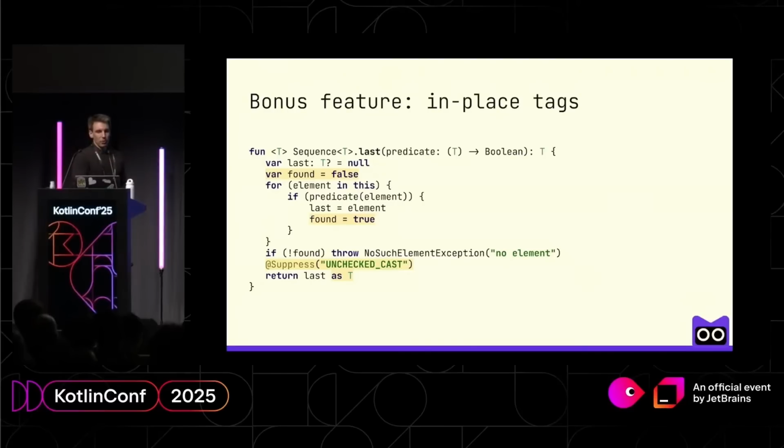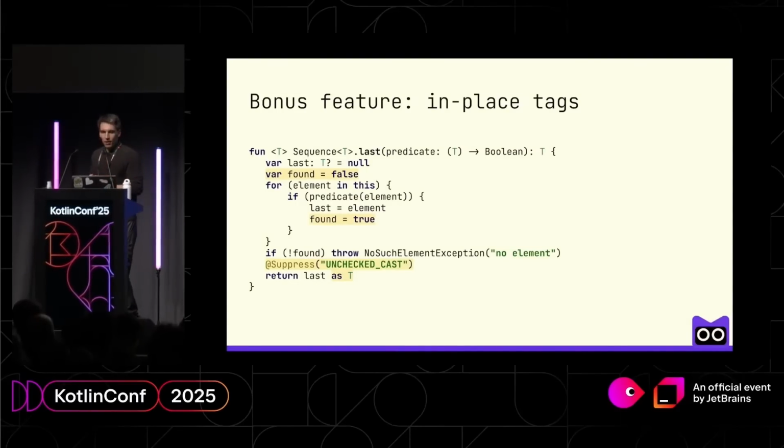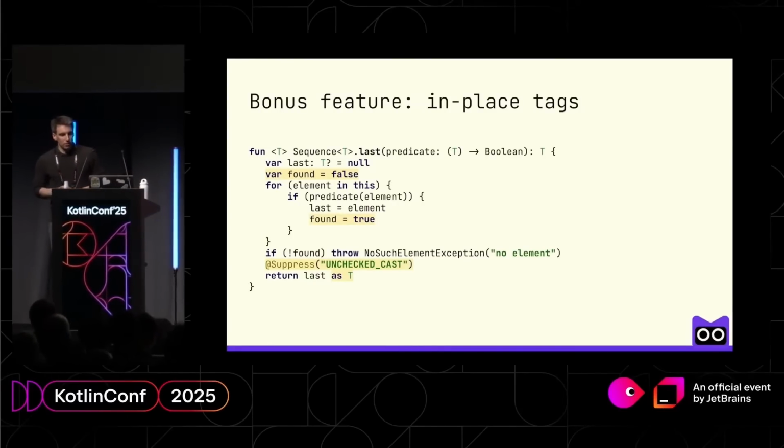So in order to find the last element, first of all, we have to introduce a new Boolean property. Then when we go through the elements, we remember that we found the element, and if we didn't find one, we throw an exception or do something else. And at the end, we have to cast our variable to a non-null variant. That happens because there are not enough types in our type system.